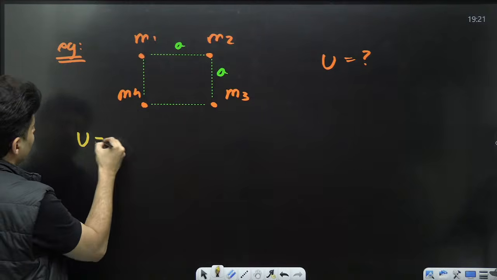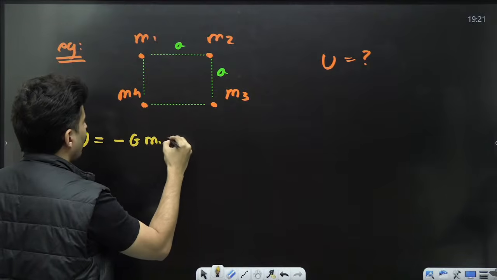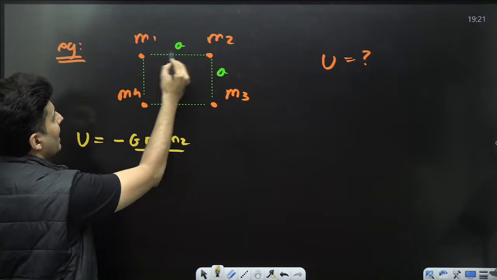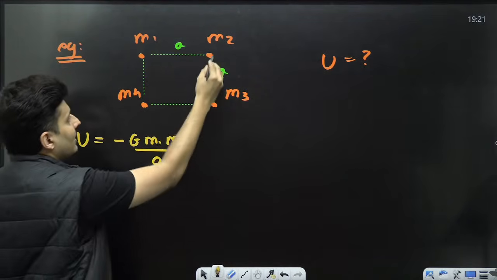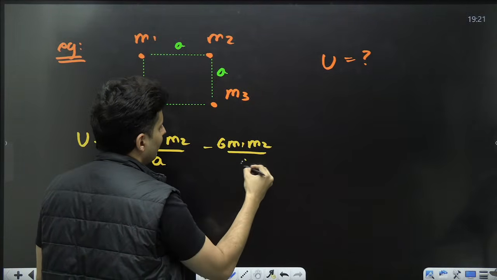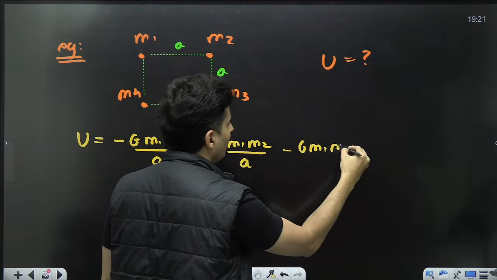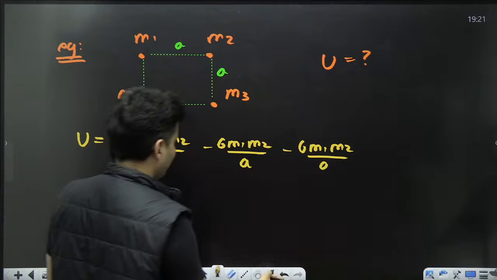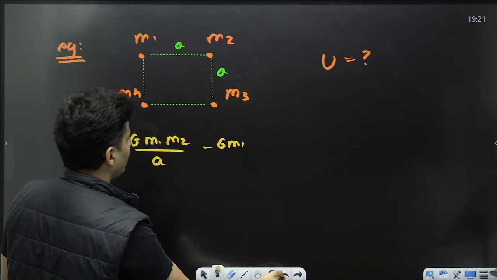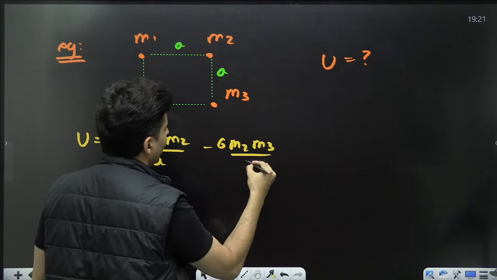Like the total potential energy will be minus G m1 m2 divided by this distance, which is a. Then take this pair, minus G m2 m3 divided by a.